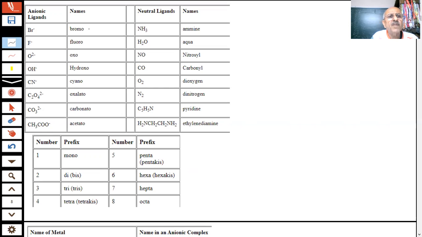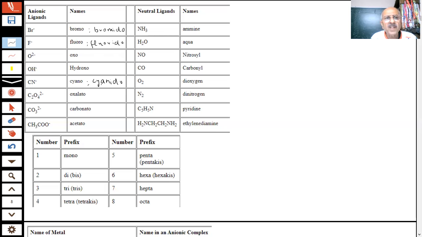Now they are using bromido. This is also not wrong, this is also accepted. Fluorido, students. Negative anionic oxo. OH is called hydroxo. So now we are saying cyanido.